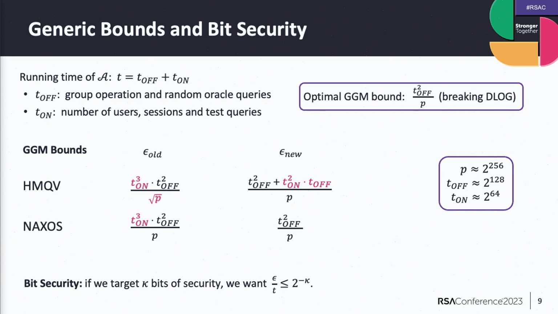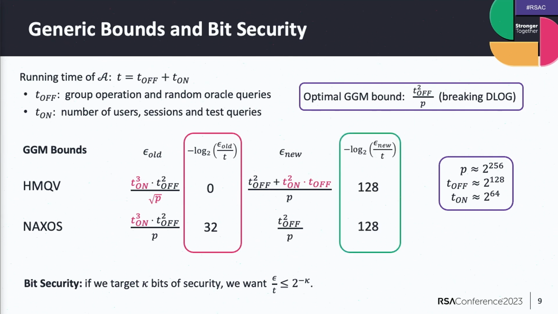If we plug in usual parameters like elliptic curves of size 2 to the 256, and the offline time we set quite large, and the online time a bit smaller, then actually we don't have any security left for these old bounds. But our work now shows that we really get the desired security level when we restrict ourselves to generic attacks. And this is quite nice, because now we also have the theoretical confidence in these protocols.